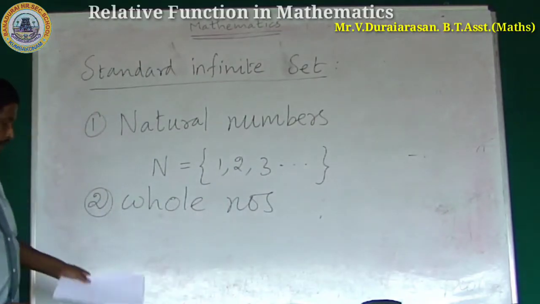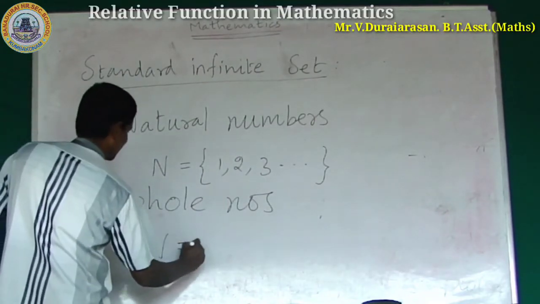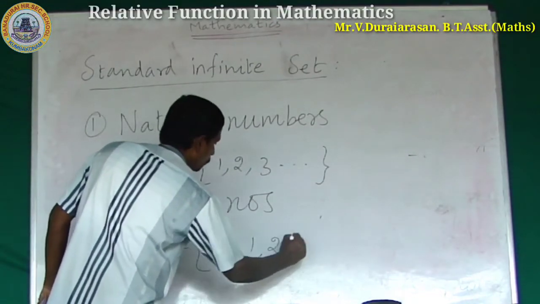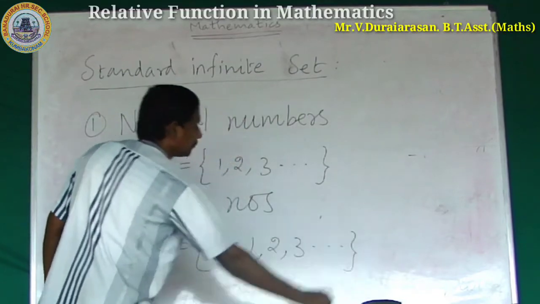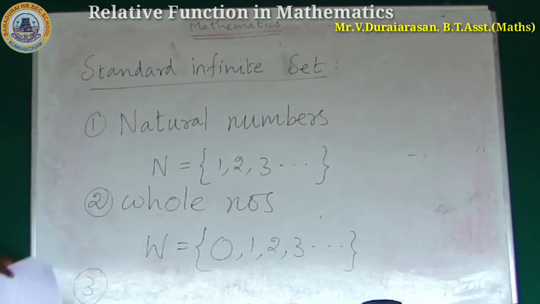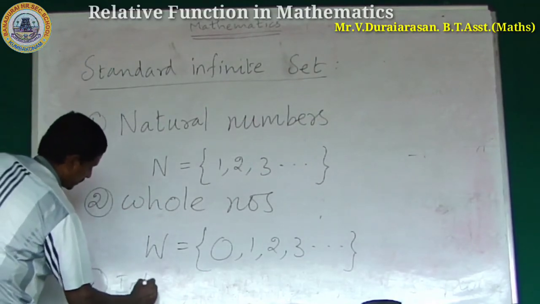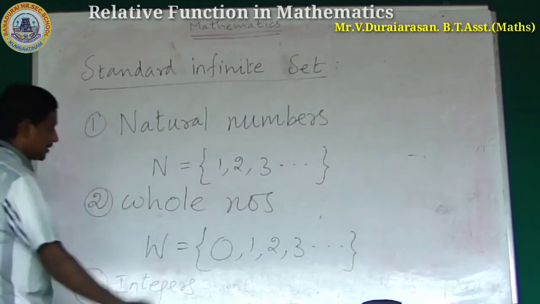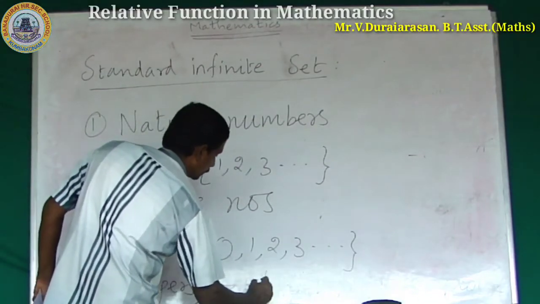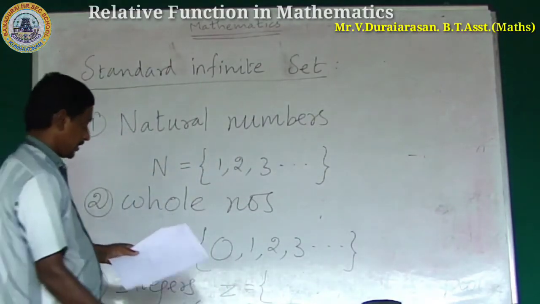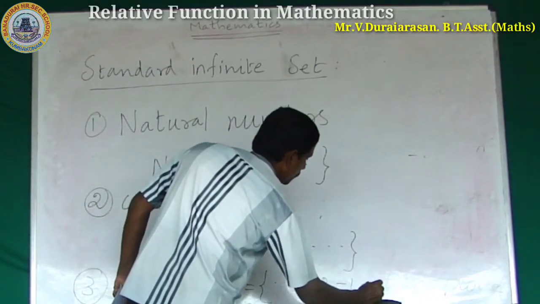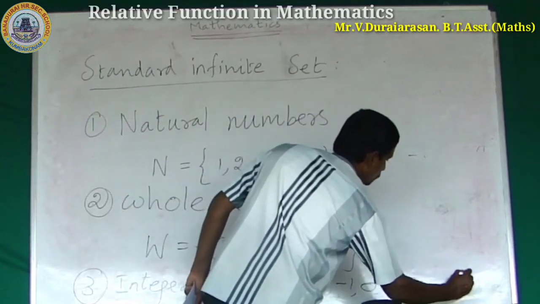Whole numbers is denoted by W, starting with 0, 1, 2, 3 and so on. Third one, integers. Integers is denoted by Z: ..., -2, -1, 0, 1, 2 and so on.